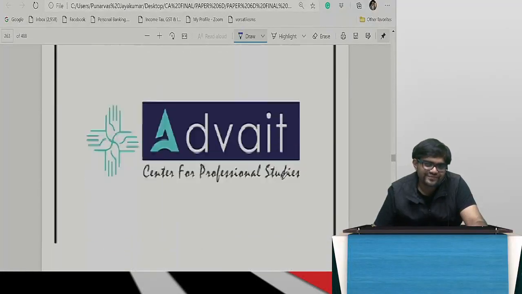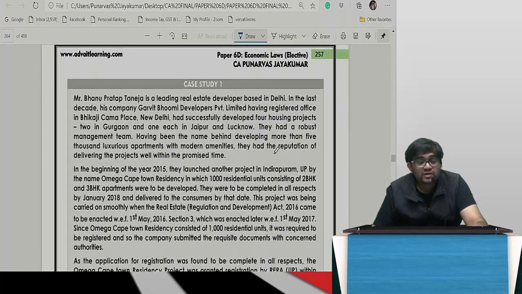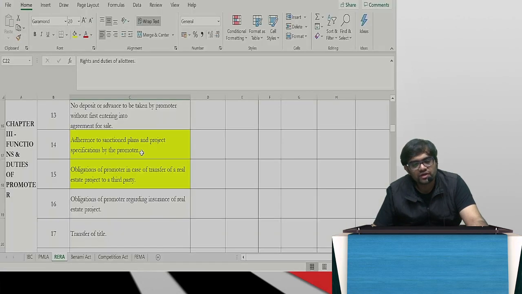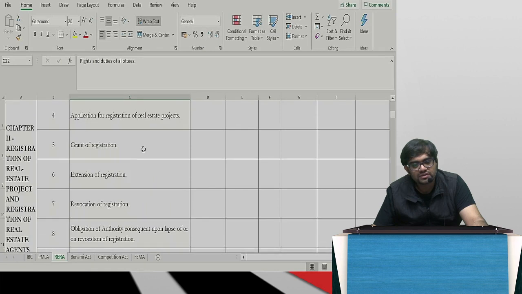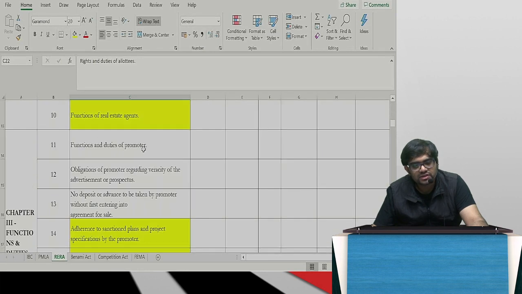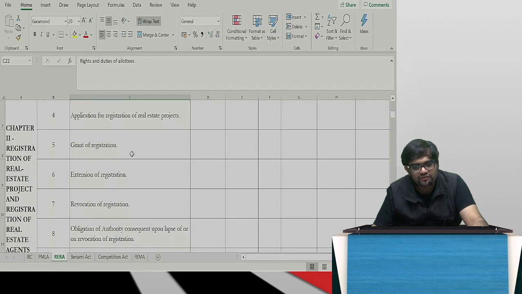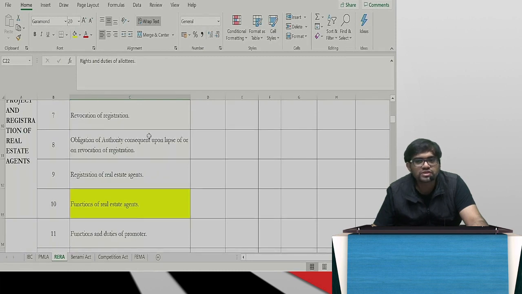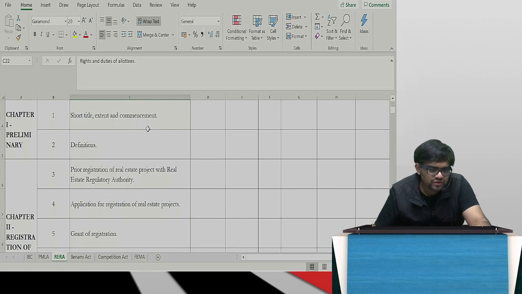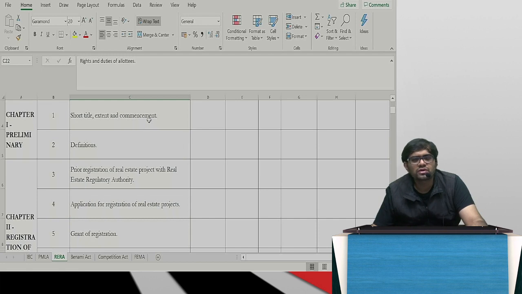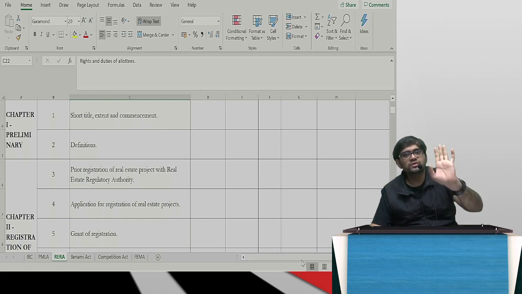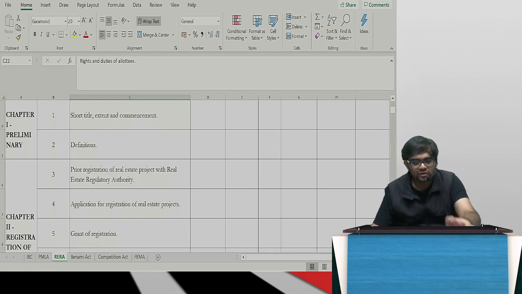Okay, chalo. You already know now what they are asking. They have asked questions on sections 14, 15, 19, some 3, section 10 and all. Correct? And of course, in sections 3, 4, 5, 6, some one of those would have come with respect to registration. And of course, definition section 2. Then one question on competition. Basically, it's a combination of RERA and the Competition Act. That is it in your mind? No, that is how you need to prepare. Once that is in your mind, now you will study.